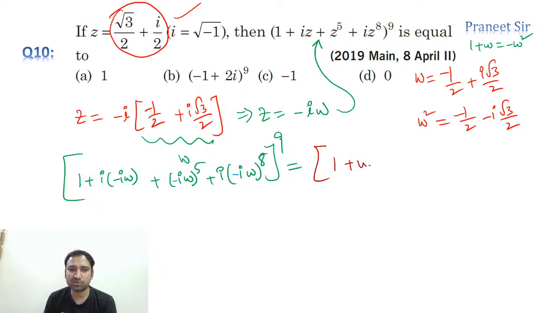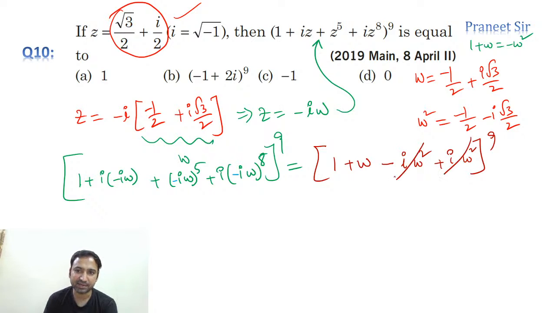Now let's do it again. So this is 1 plus omega, and minus power 5. So here we get minus I power 5, minus into I power 5 is minus I, and omega power 5 is omega square. And here, this is becoming 1. So here I into omega power 8. Omega power 8 is omega square only. Whole power 9. These two get cancelled. Correct. Perfect.